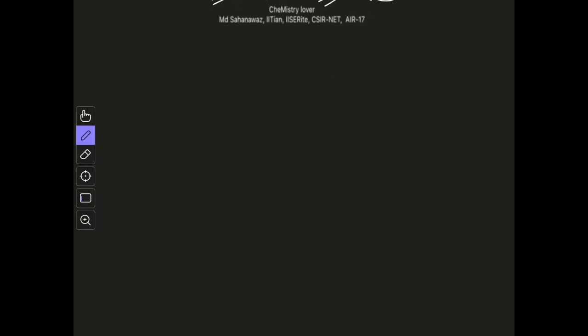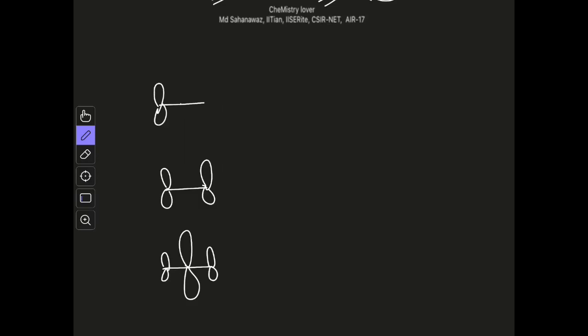So let us first draw the orbitals of these two species. So let's say these are the orbitals of allyl anion. In case of allyl anion, you have all these three orbitals like this.